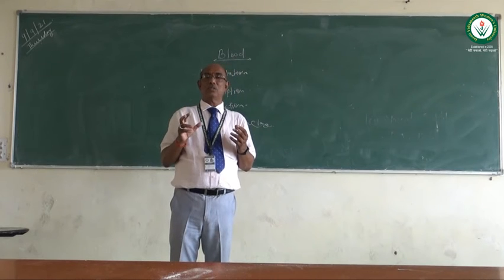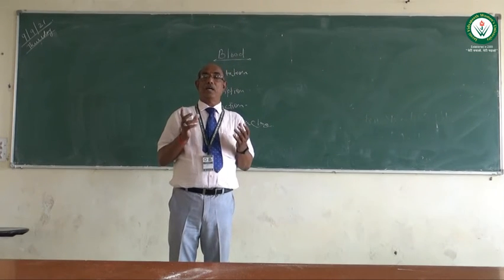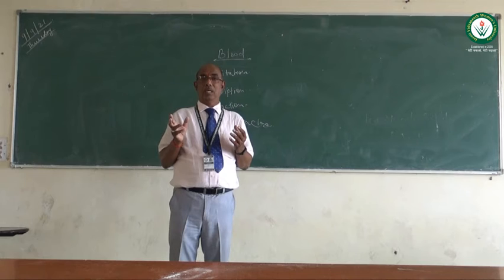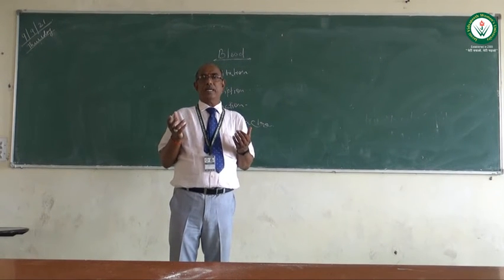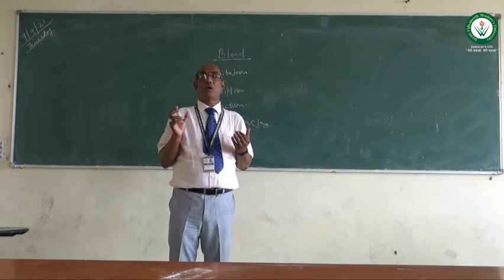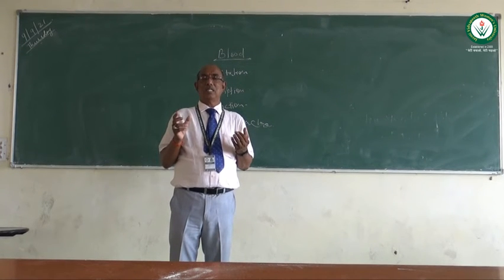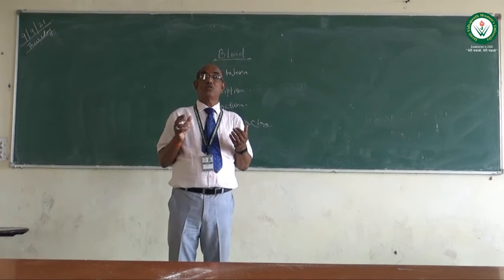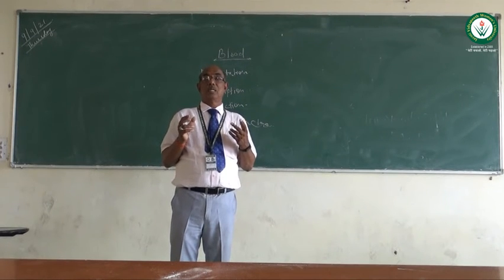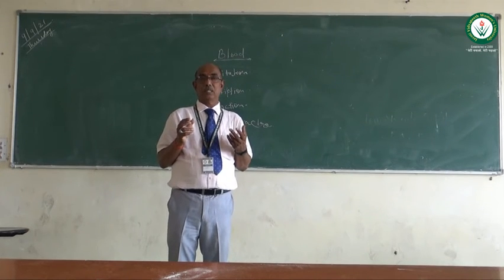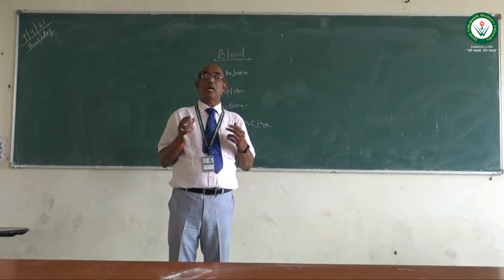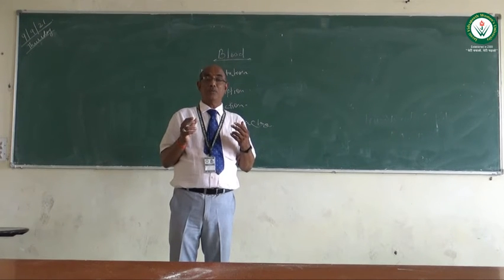WBC is divided into two parts. One is agranulocyte, the second is granulocyte. Agranulocyte means absence of granules, whereas granulocytes have fine pink granules. In agranulocytes there are two cells, monocytes and lymphocytes. Lymphocytes again divide into small lymphocytes or large lymphocytes, and these are T lymphocytes or B lymphocytes.